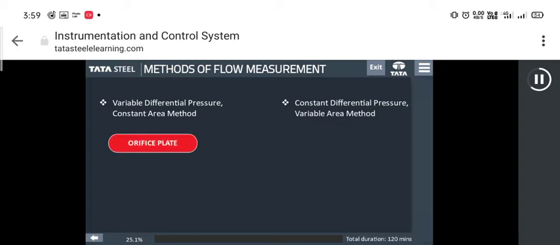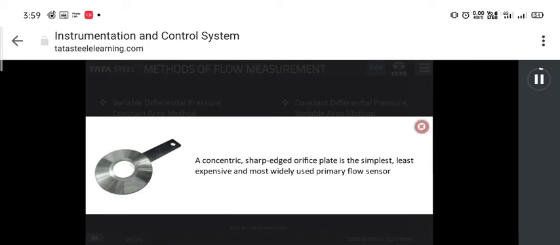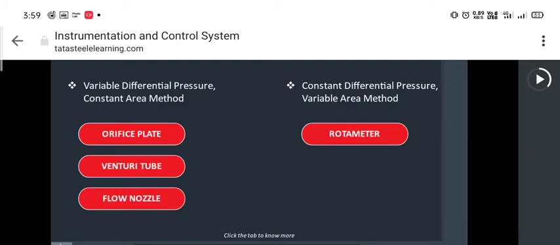Under restriction types, there are two categories: variable differential pressure or constant area method, and constant differential pressure or variable area method. The constant area method includes orifice plate, venturi tube and flow nozzle, and the variable area method includes rotameter. Click on each to know more.